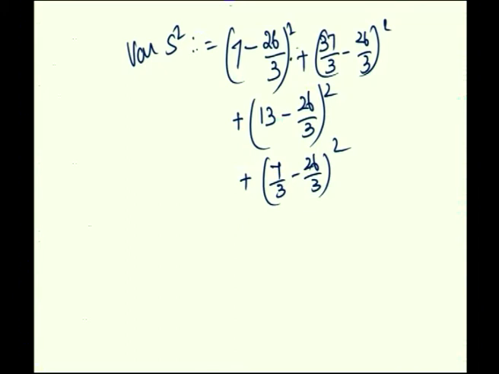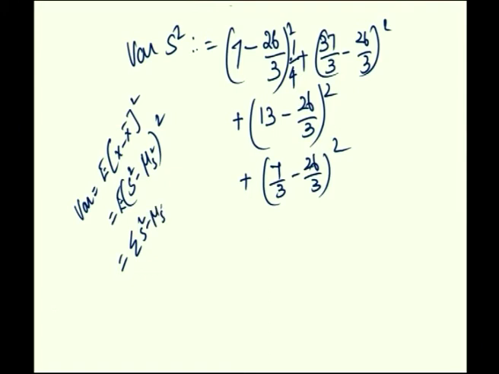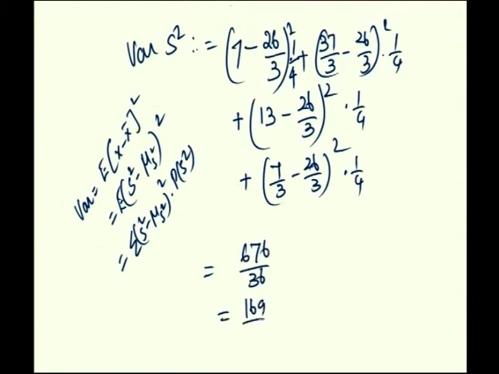The corresponding probability also has to be multiplied, because it is a summation of x minus x bar whole square into the probability. Actually, variance is calculated as the expectation of x minus x bar whole square. If you take s square as the variable, then it is s square minus mu s square whole square, summation into its corresponding probability. So 1 by 4 has to be multiplied with each term. That gives you 676 by 36, which is equal to 169 by 9.